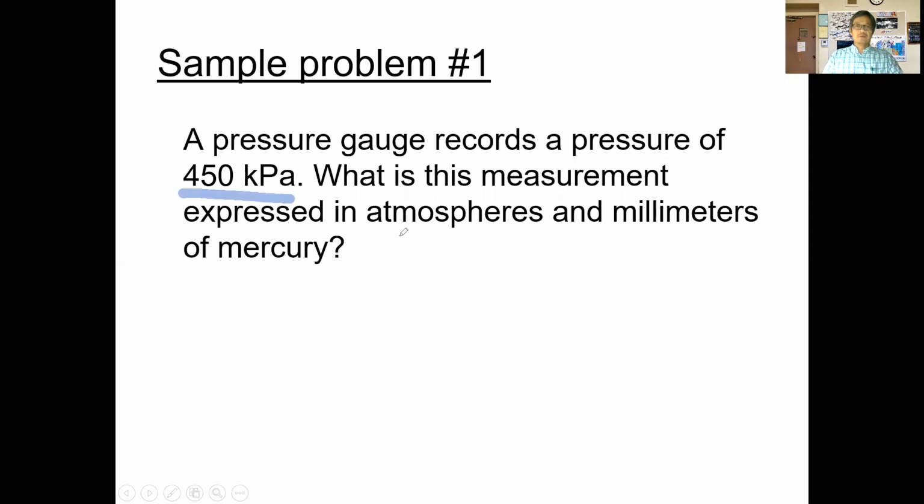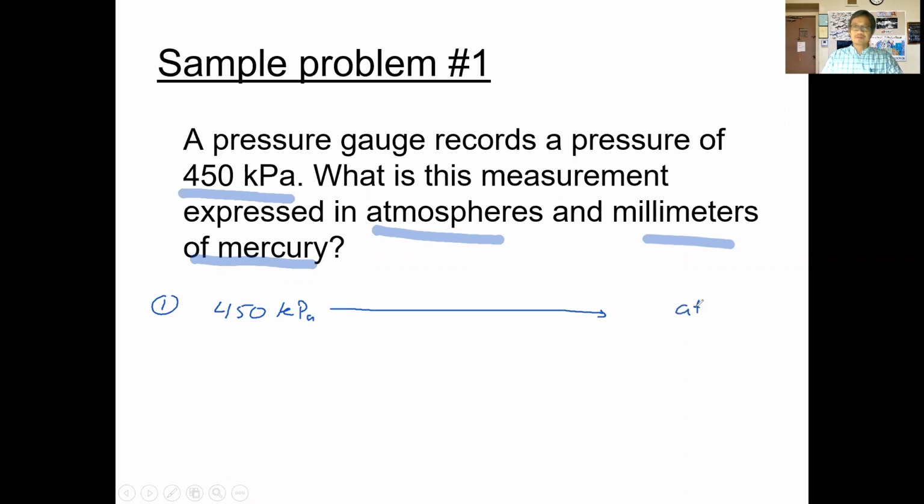And we were asked to convert that and express that in units of atmospheres and in units of millimeters of mercury. Those are the conversions we want to do. Let's quickly do the conversion here. What are we starting out with? We're starting out with 450 kilopascals, and we want to convert that, let's do the first one, into units of atmospheres. So the conversion here is from kilopascals to atmospheres.